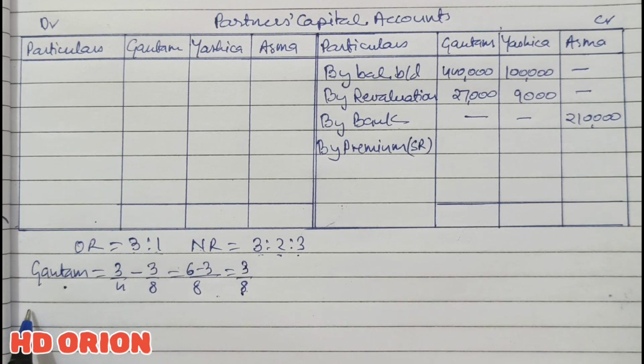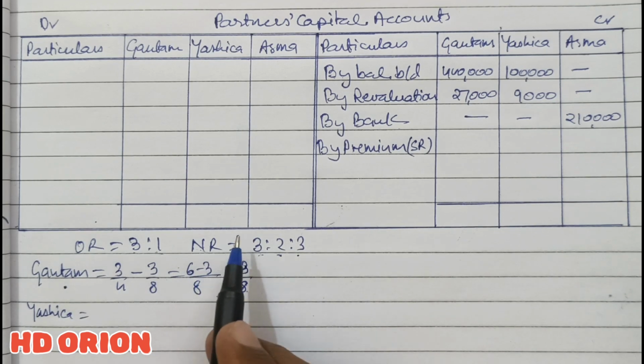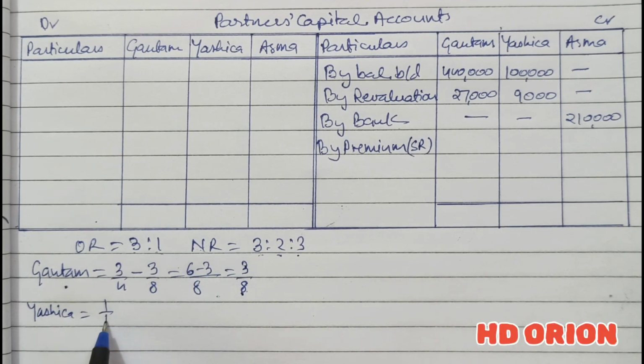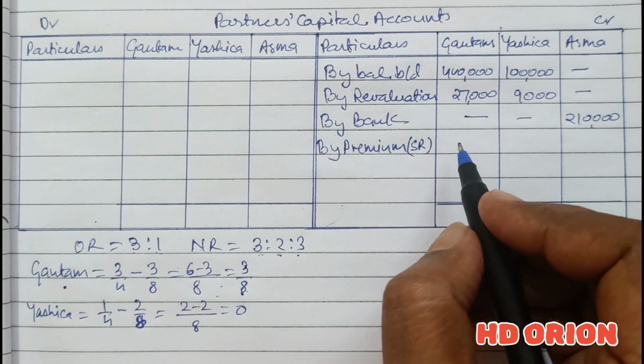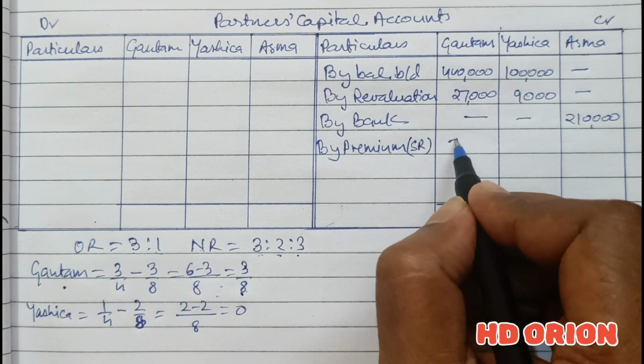Whereas if we calculate for Yashika, old ratio is how much? 1/4 minus new ratio 2/8. LCM will be 8, and in the numerator you will get 2 minus 2, that is 0. So the whole sacrifice is made by Gautam, and therefore the entire amount of premium for goodwill brought by new partner Asma will go to Gautam, and the amount is rupees 50,000.